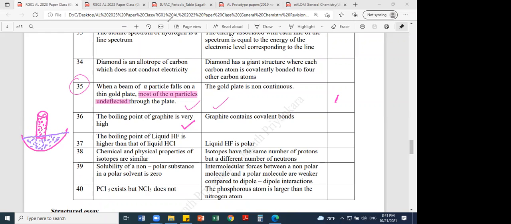What happened? We think this chalk is continuous because it's a solid, but actually the condis particles penetrate along the chalk and it turns purple. That means the solid chalk is not continuous, it is discontinuous.